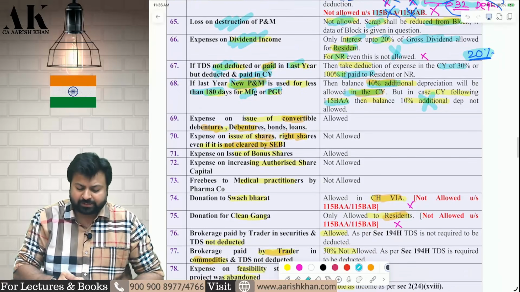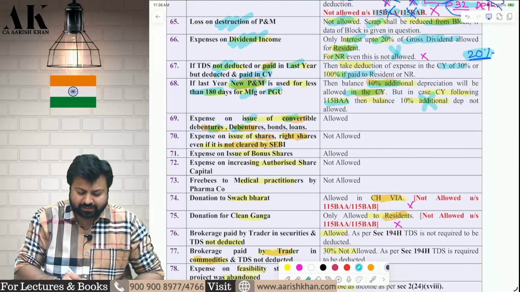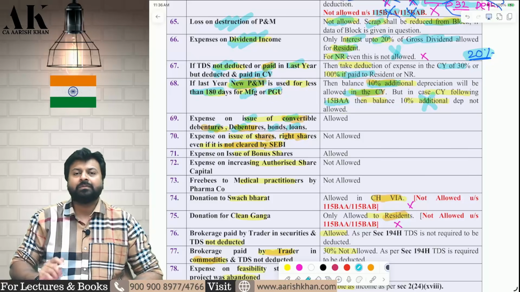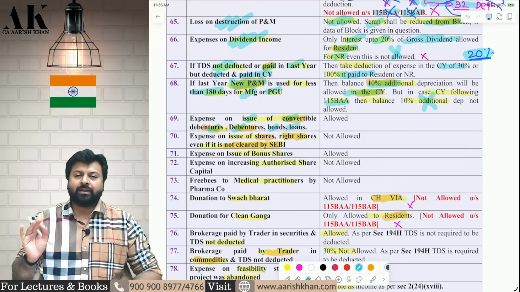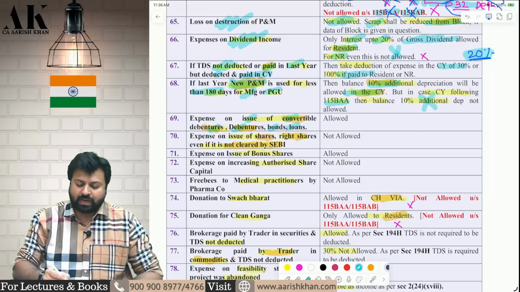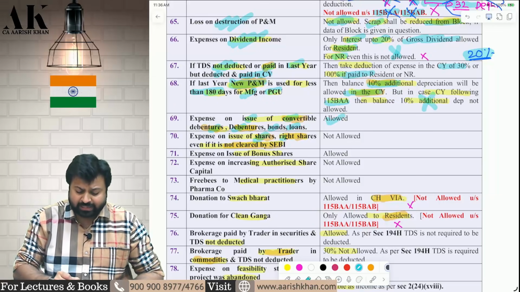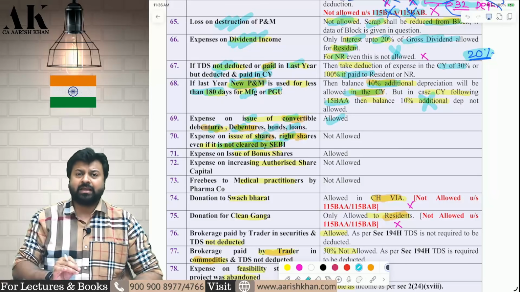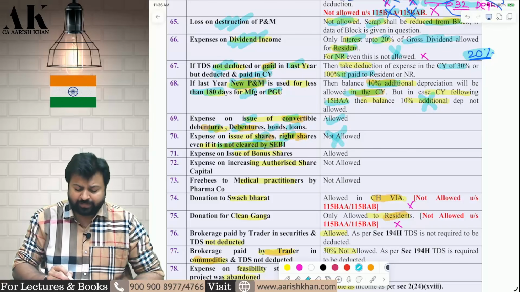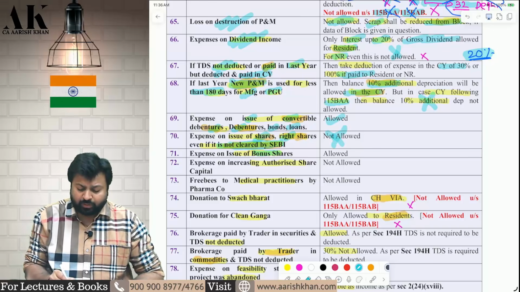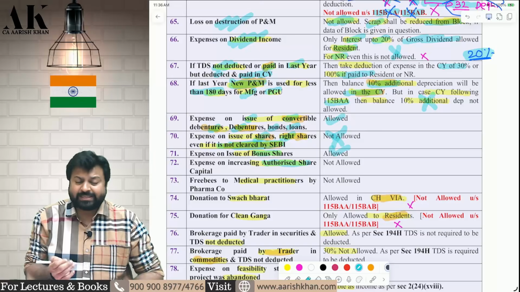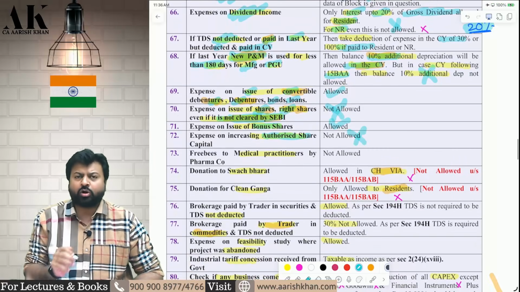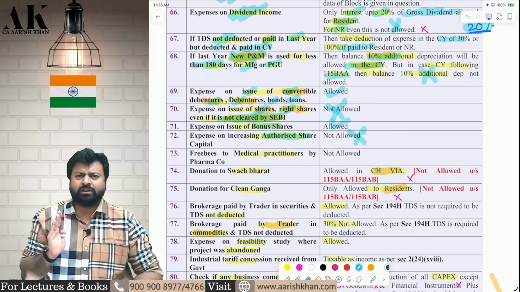Next one, expense on issue of convertible debentures, bonds, etc. If you incur some expenses on convertible debentures, bonds, loans, it is allowed, it's a revenue expense. But if you incur some expenses on issue of shares, right shares, even if SEBI is not clearing it, even if it is SEBI's mistake, it is a capital expenditure and will not be allowed as deduction. Expenses on issue of bonus shares, allowed. Expenses on increasing the authorized capital, not allowed, it is a capital expenditure. I have explained all these things in class.